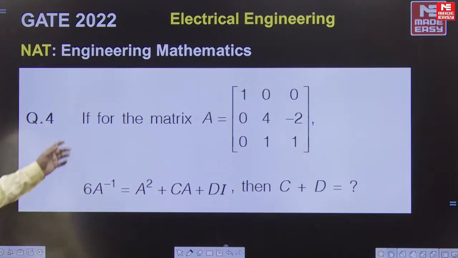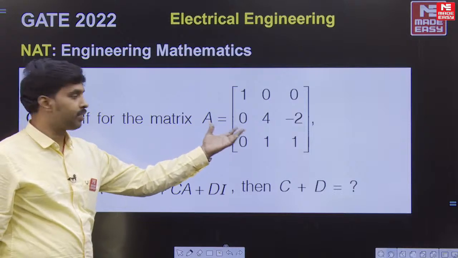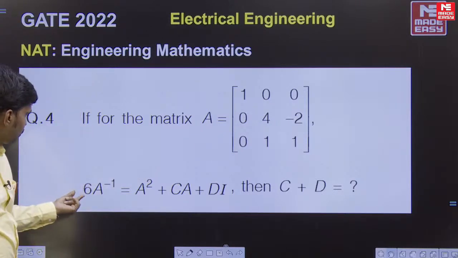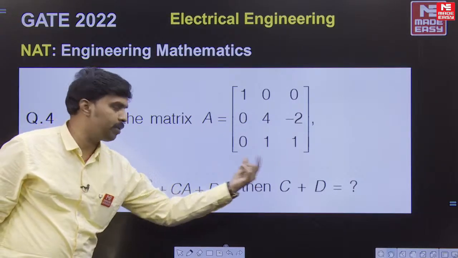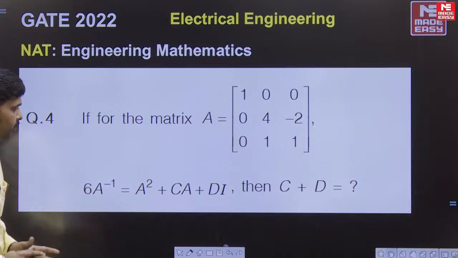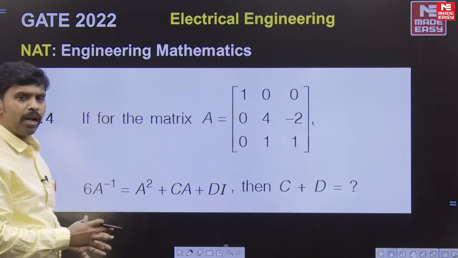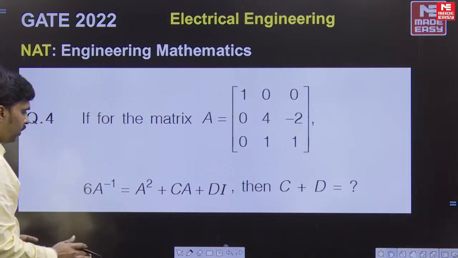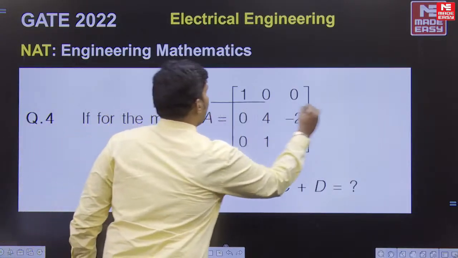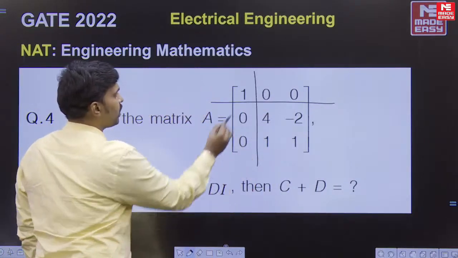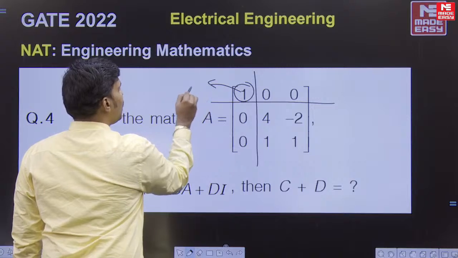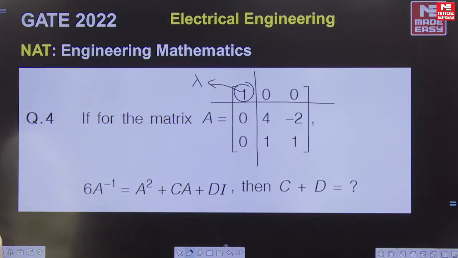Coming to this question, again a matrix question has been given. So 6A inverse is given as this, and C plus D is equal to what? It is very simple, my dear students. It's a very simple shortcut here. You need not do the entire concept. It is very clear from this matrix that lambda is equal to 1 is the eigenvalue.